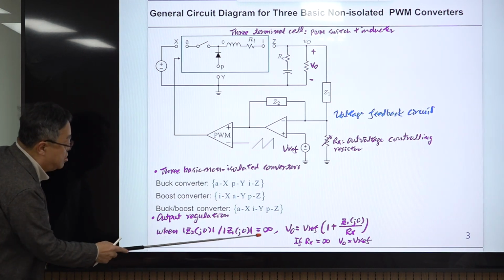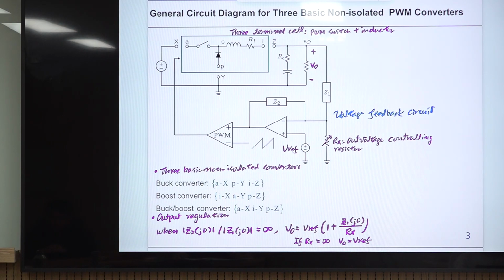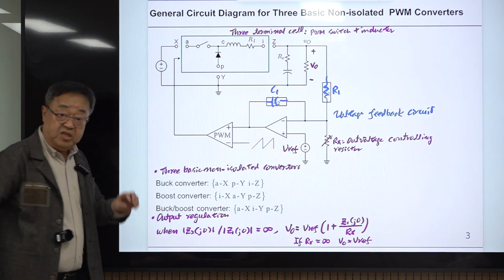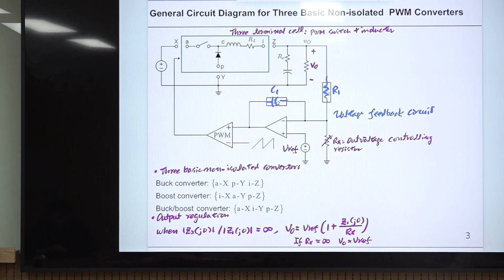Then, if this condition is somehow satisfied, the simplest example is this one. You have one capacitor here, and you have one resistor here, R1. What is the name of this circuit? This circuit configuration is called an integrator, or simple integrator, or Miller integrator.